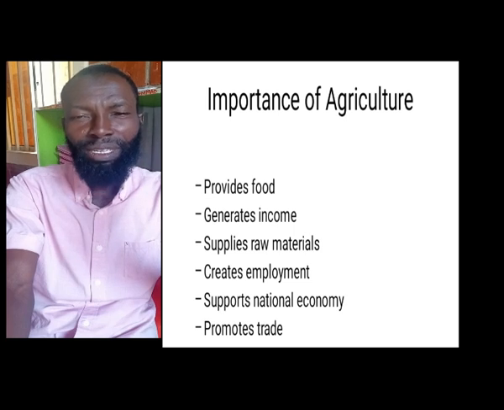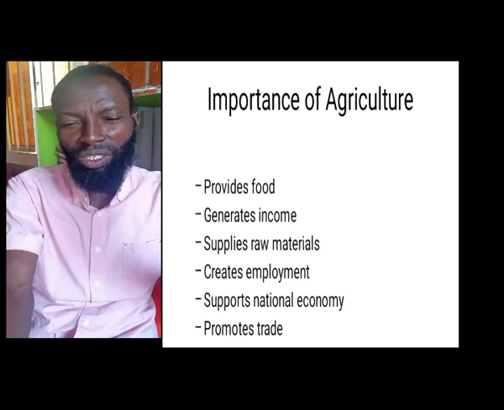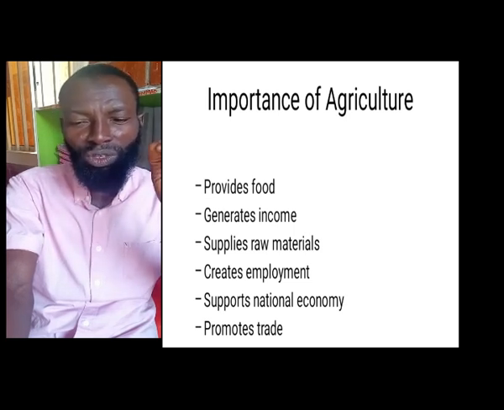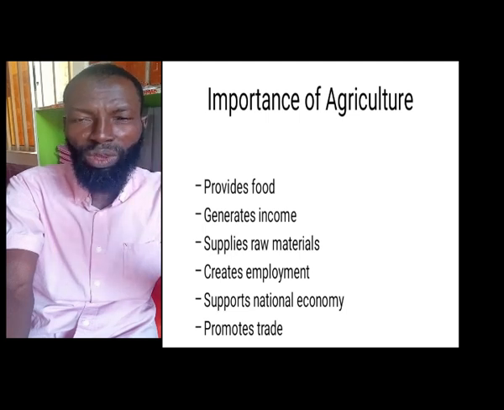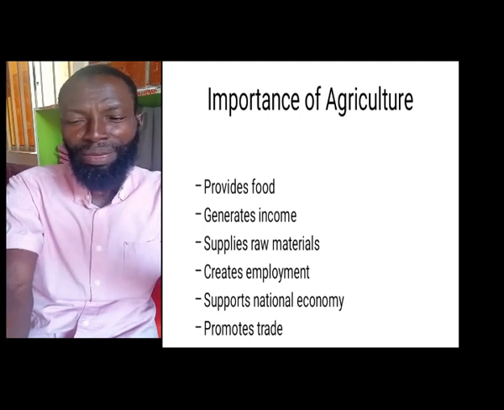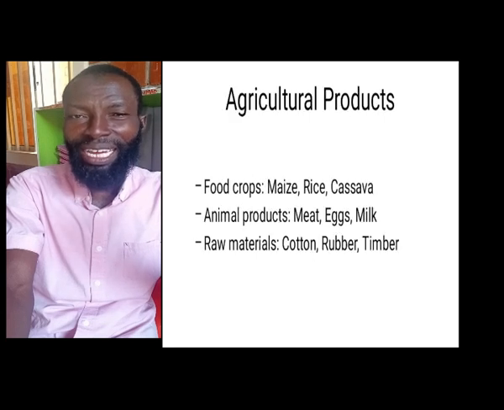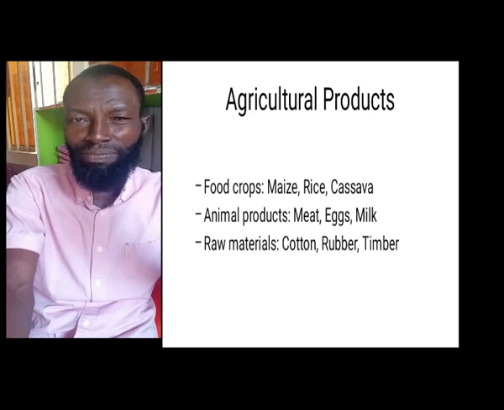And at the same time, we have what is known as agricultural products. If we are talking about agricultural products, here we have food crops: maize, rice, cassava. We have animal products: meat, eggs, milk. And we have raw materials: cotton, rubber, timber.